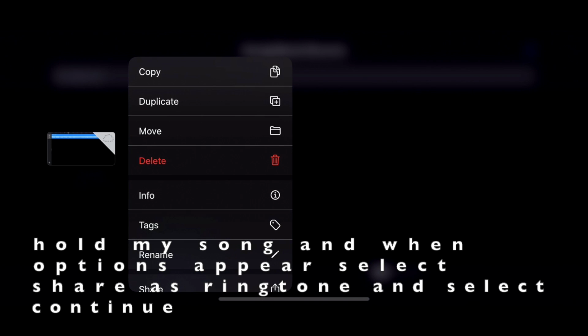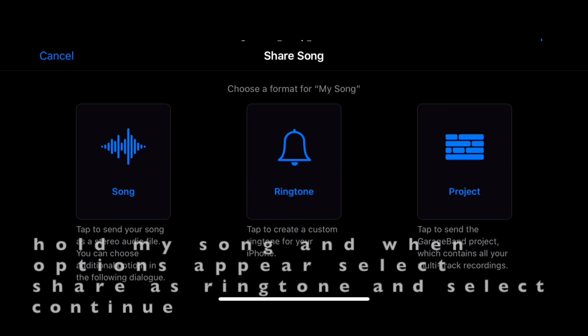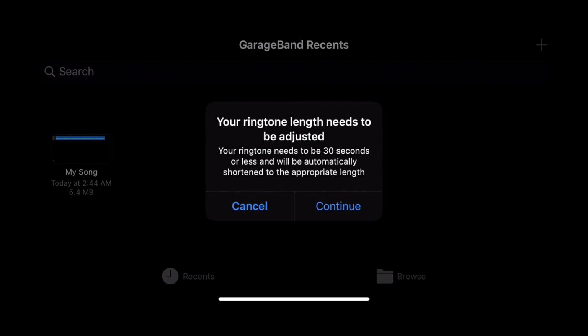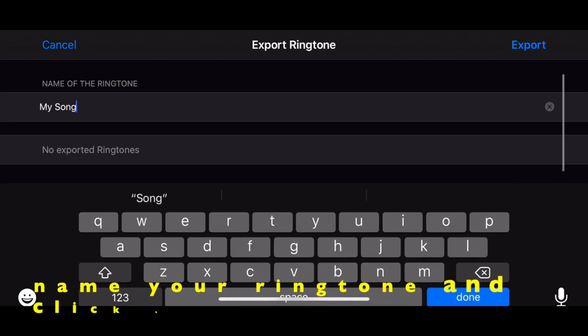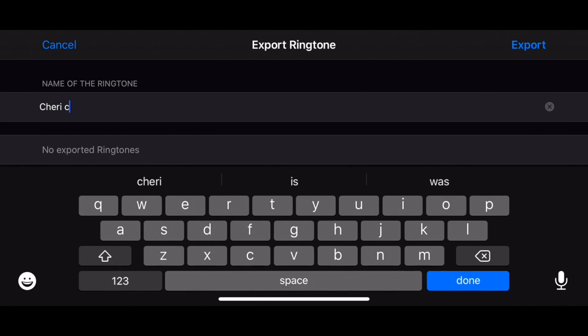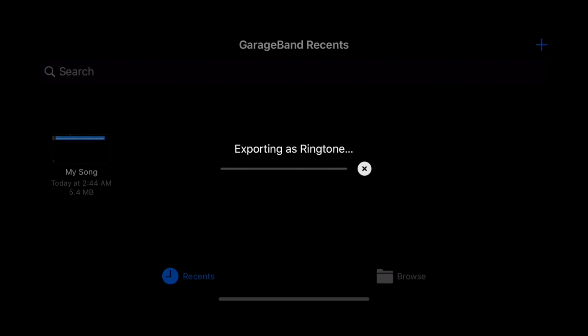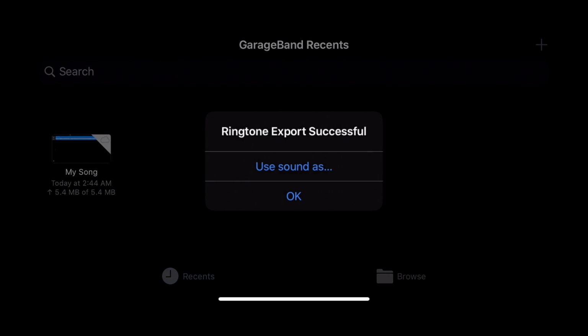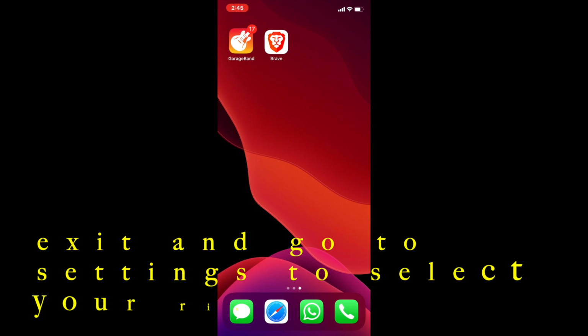Hold and press the ringtone, and when the options appear, select share, then select ringtone and continue. Now name your ringtone and click export. And exit the GarageBand, and now go to the settings.